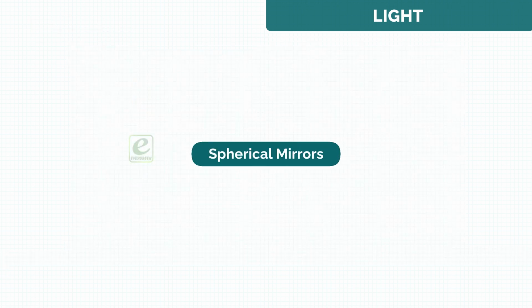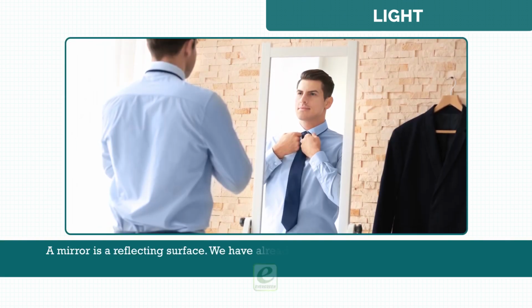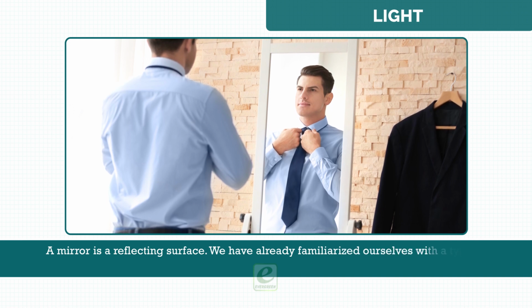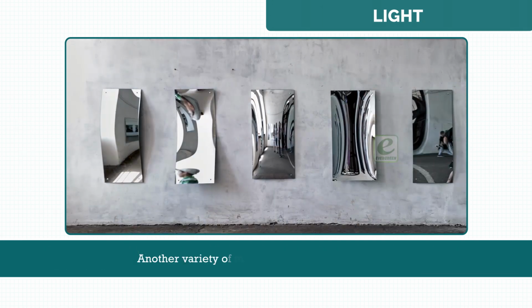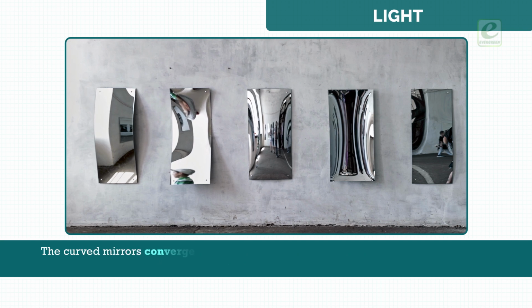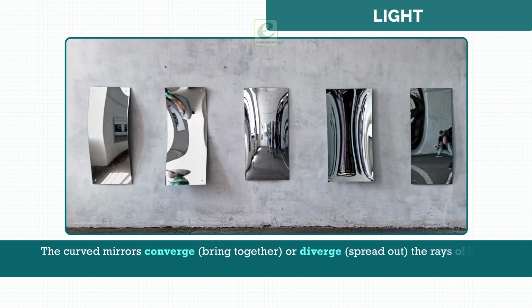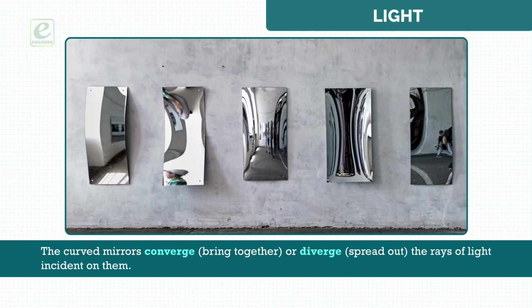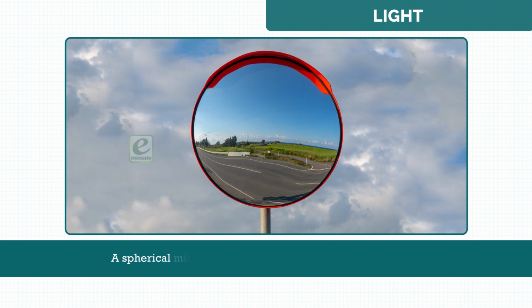Spherical mirrors. A mirror is a reflecting surface. We have already familiarized ourselves with the type of mirror called plane mirror. Another variety of mirrors are the curved mirrors. The curved mirrors converge, bring together, or diverge, spread out the rays of light incident on them. The most common type of curved mirrors is the spherical mirror. A spherical mirror is a part of a spherical reflecting surface.